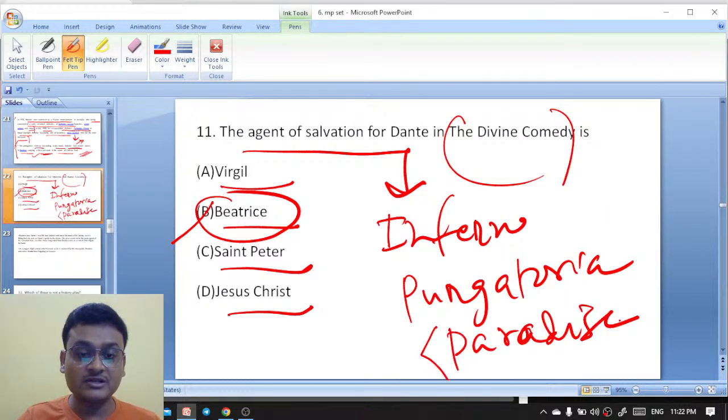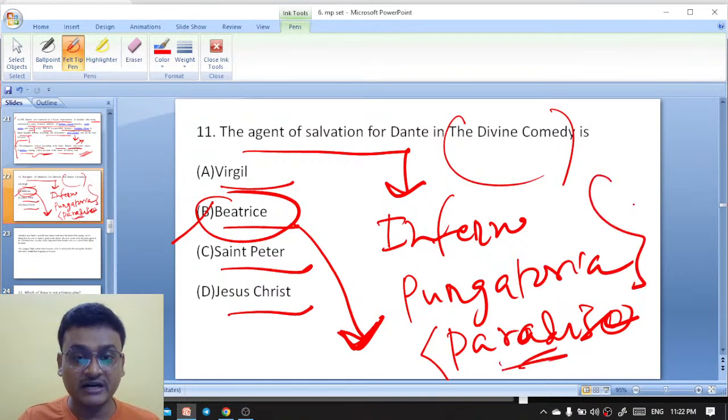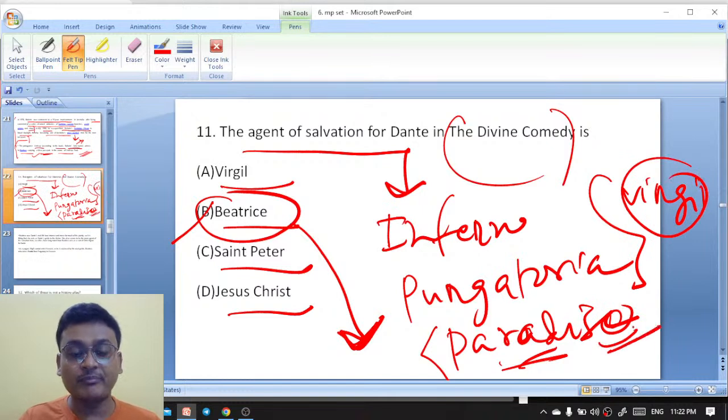In Paradiso it was Beatrice who was leading, who was the agent of salvation for Dante. In Inferno and Purgatorio it was Virgil, and Virgil was a pagan. That's why he can't enter into that sphere of paradise. That's why here Beatrice is actually leading. So here Beatrice is the right answer.